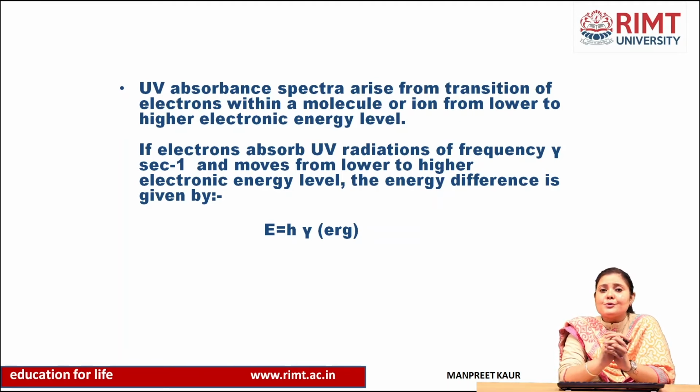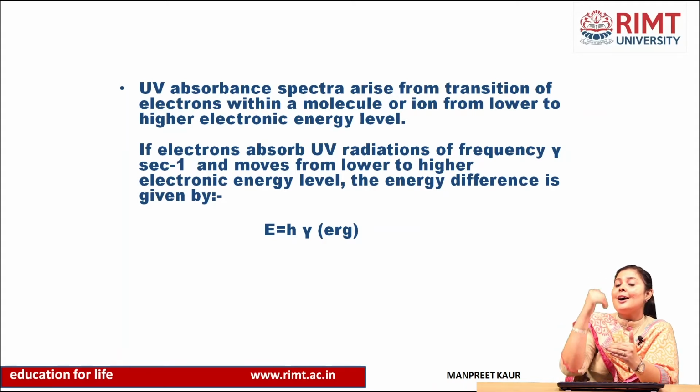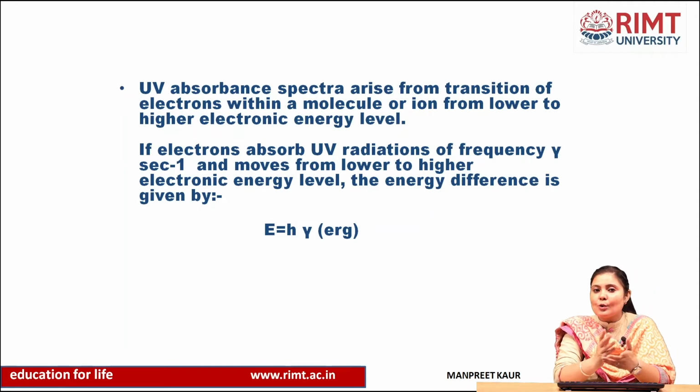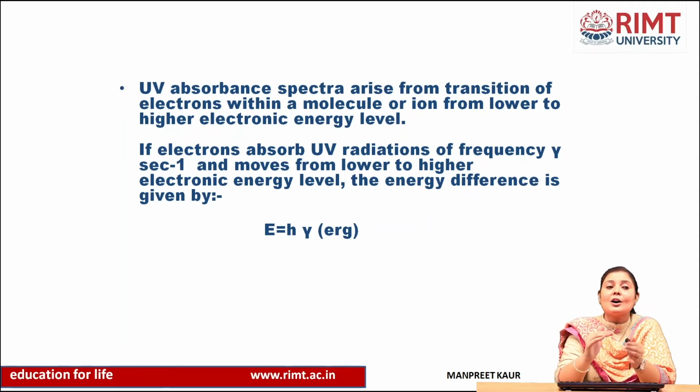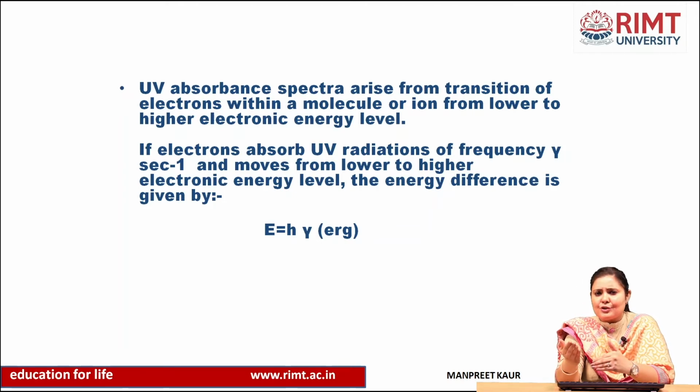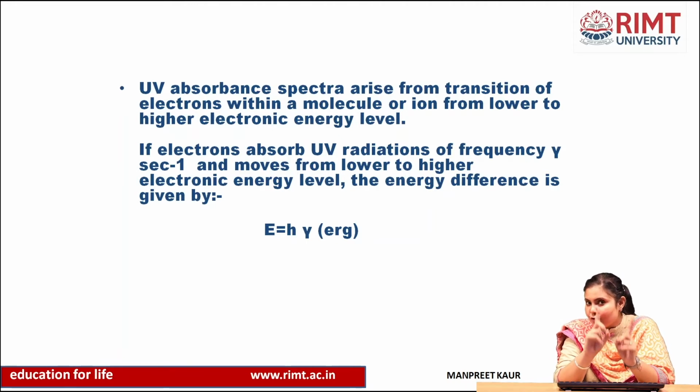So mainly UV absorbance spectra arise from transitions of electrons. There are different types of transitions in UV. UV absorbance spectra arise from the transition of electrons within a molecule or ion from a lower to a higher energy level. When this happens in molecules and ions, different types of electrons move from lower to higher energy levels, and from there the UV absorbance spectra arise.